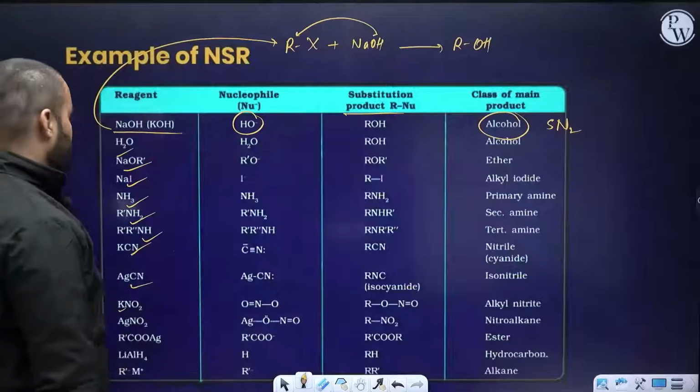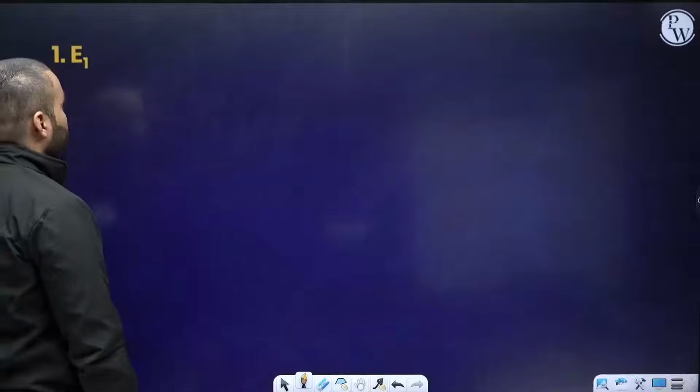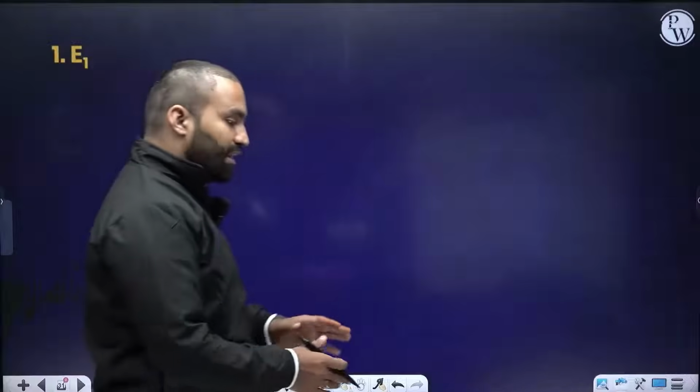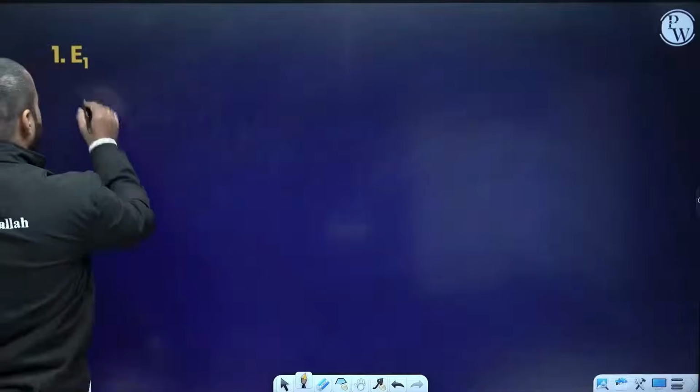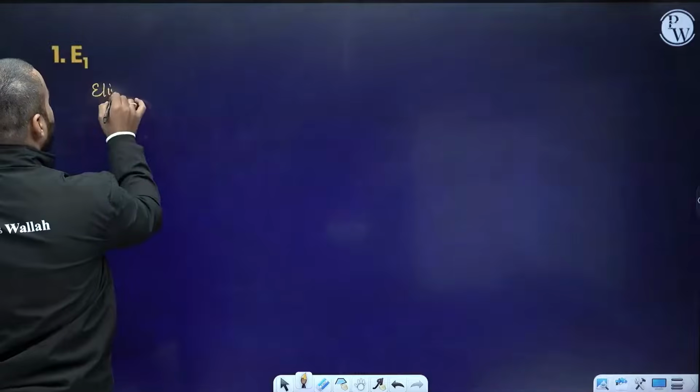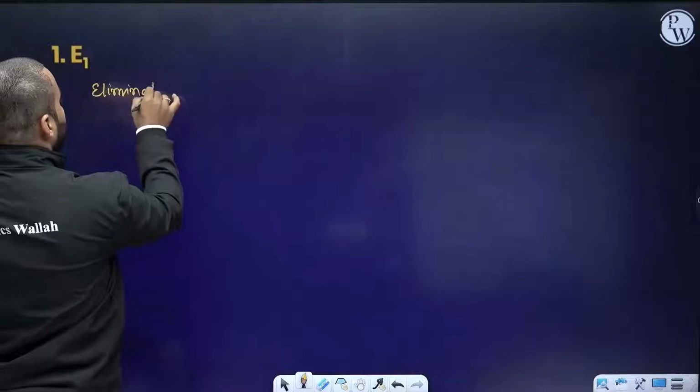So I want to discuss a few of those reactions. We can start with E1 reaction. At the end of the session, I will be bringing to you many examples, I will also give you some homework. Don't worry about that. What is E1 now? The second part of this talk is representing elimination reactions.